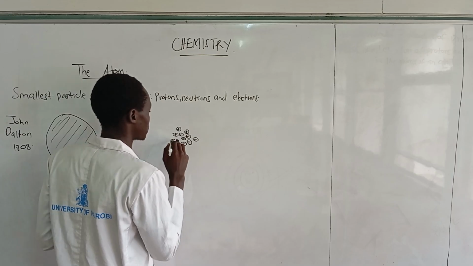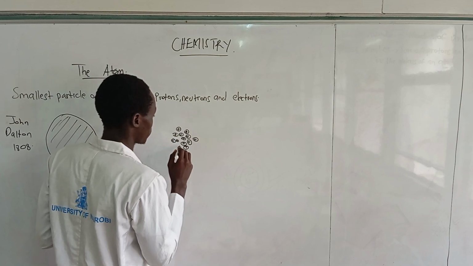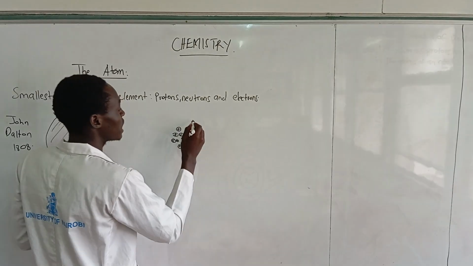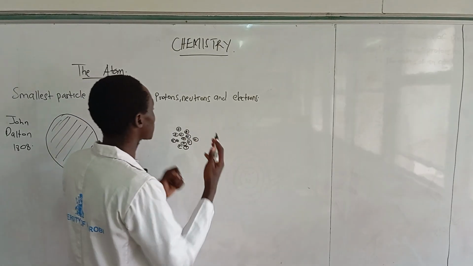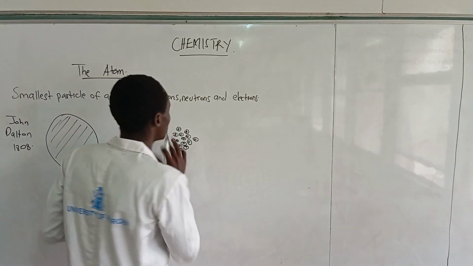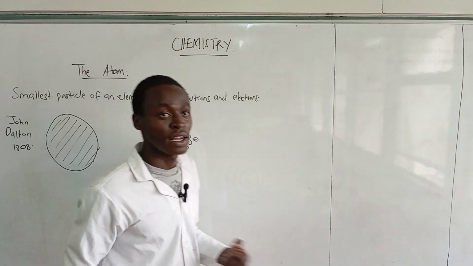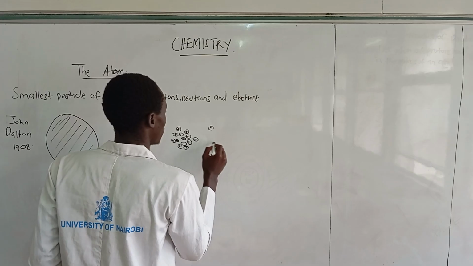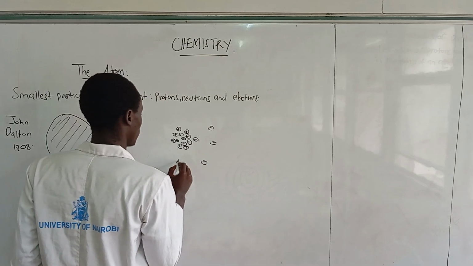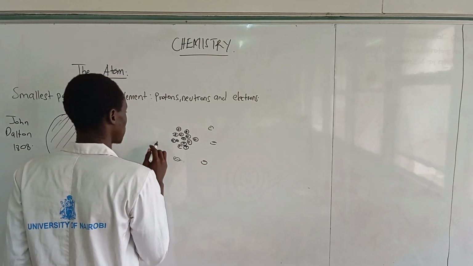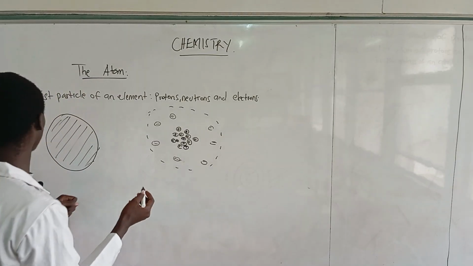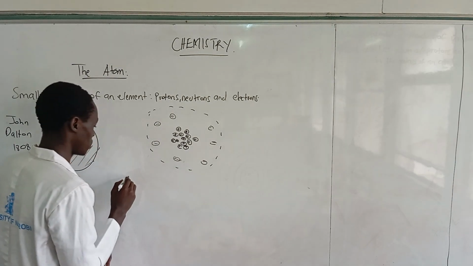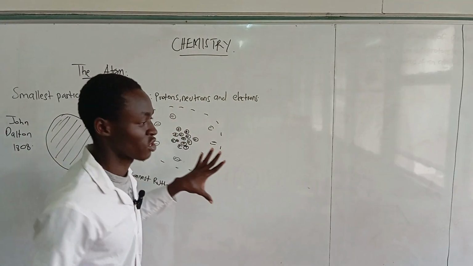In the nucleus, at the center. And now, being at the center, there was something like a cloud that was surrounding the positive charge. That is where we have the electrons, just somewhere inside there, but surrounding the positive charge. This is the structure of the atom according to Ernest Rutherford. This is how the structure of the atom looks like according to him.